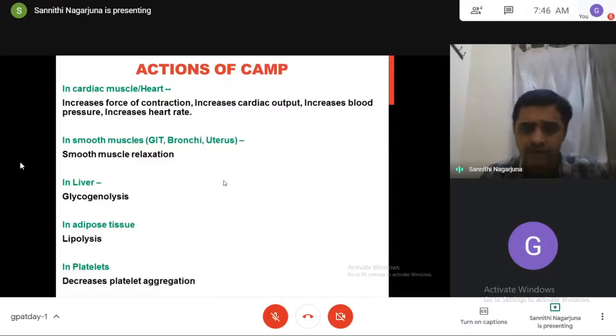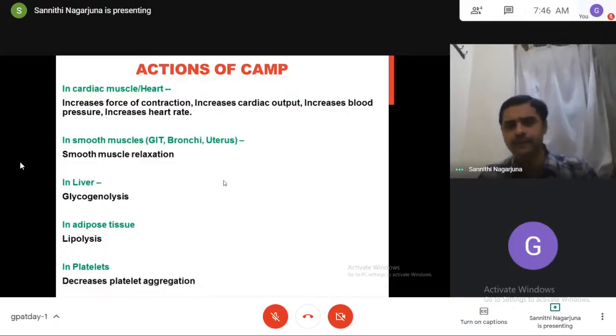So what are those actions of cyclic AMP? If you look at the actions of cyclic AMP, they differ from one location to another. In case of cardiac muscle, the heart, cyclic AMP will have a contraction property. This is very important. Cyclic AMP is always responsible for contraction of the heart, contraction of cardiac muscle.